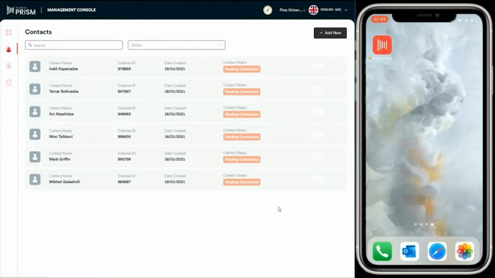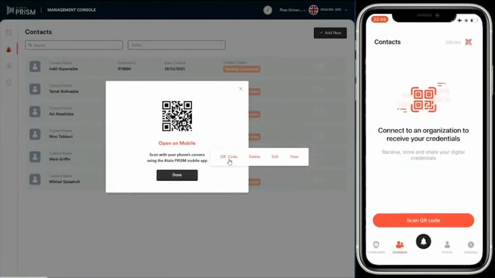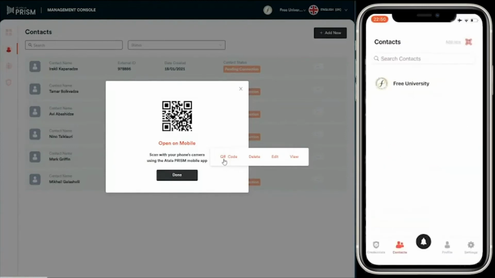So what would happen in a real life scenario, the student would go into the registrar office, they prove who they are, and once they've done that, a QR code is generated. So let's do that now. And then let's scan that QR code with the Prism mobile app. On scanning, you can see that it's now asking us in the mobile app to connect to the Free University.